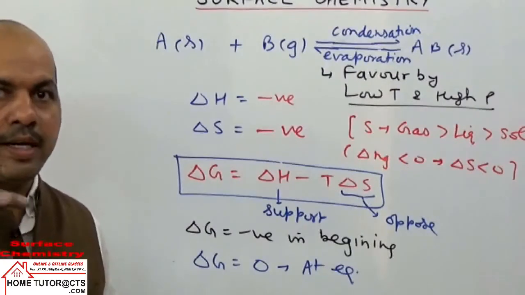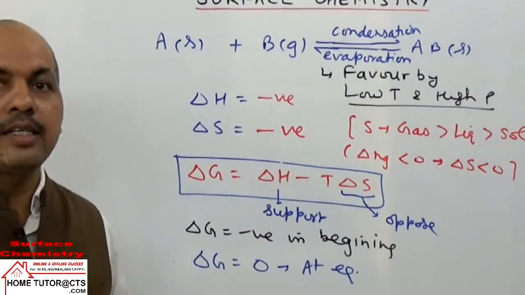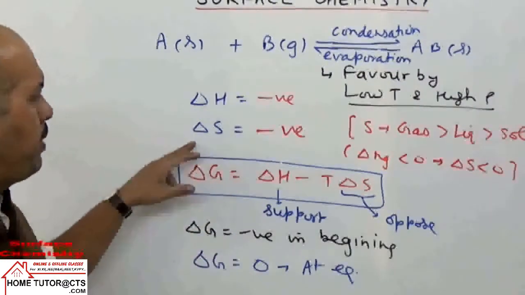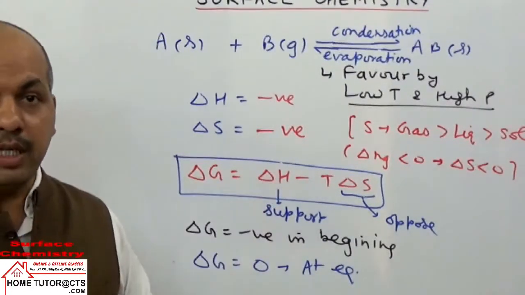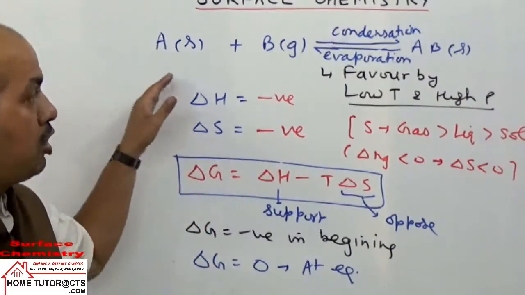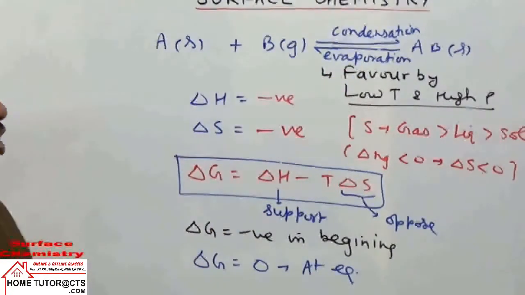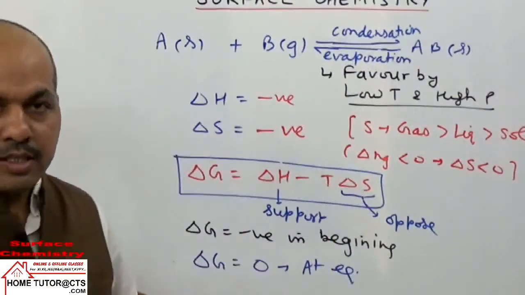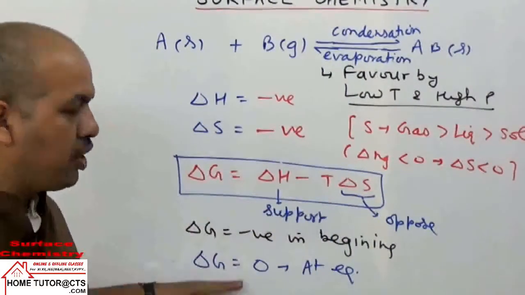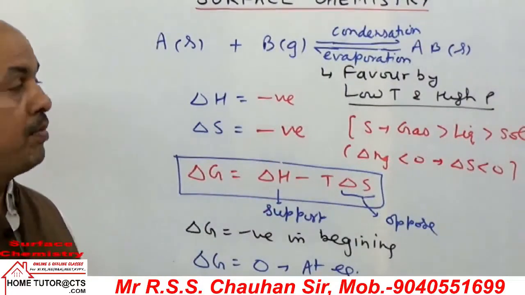But when time goes on passing, less surface remains vacant, less gas can be adsorbed. So both will decrease in magnitude, and one point will reach where delta G becomes 0. When delta G becomes 0, we say it is the condition of equilibrium, and in the condition of equilibrium the rate of these two processes will be same. So that is delta G relation with adsorption phenomena.